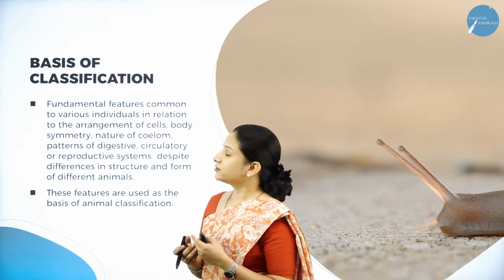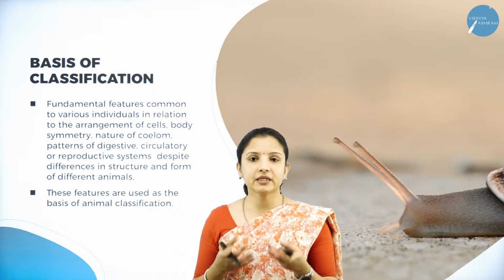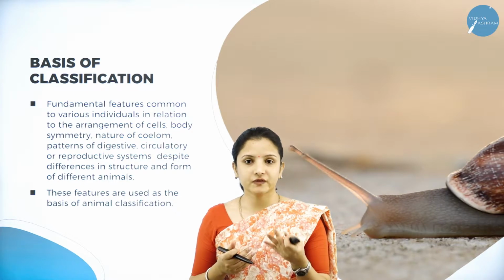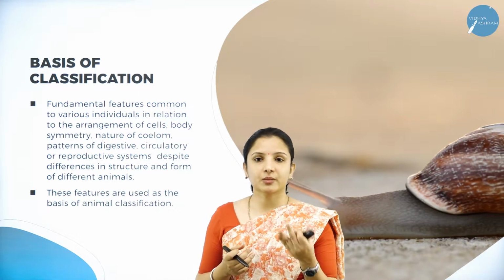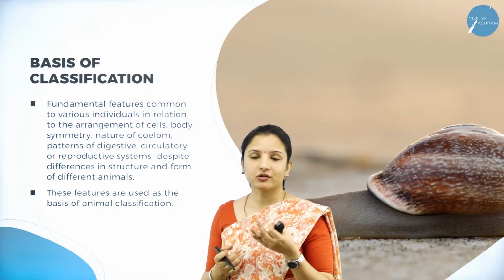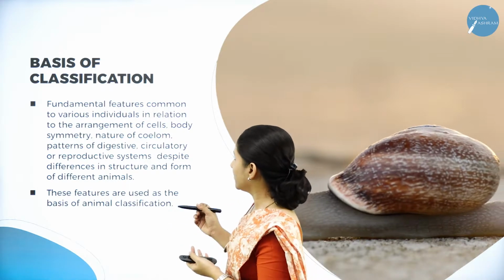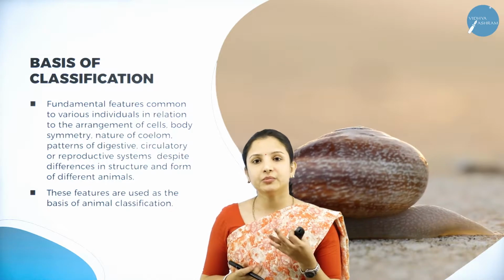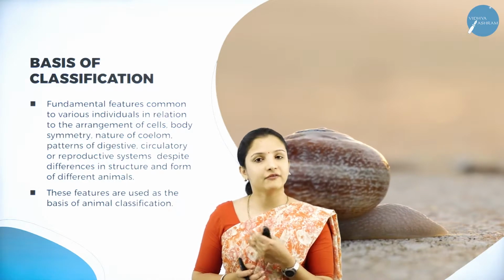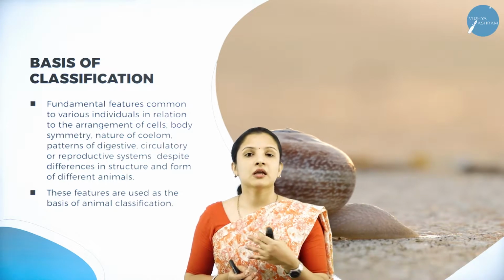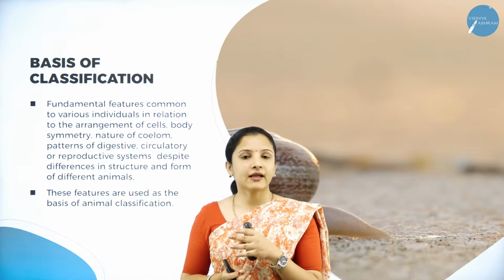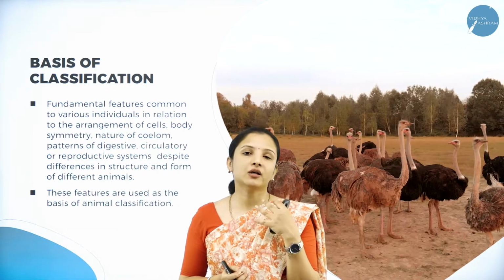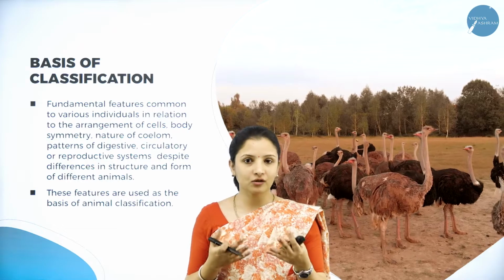So, animals, you know that some of the fundamental features or some of the general characters that are present or general structure or the features that are present in an animal, they are common to various individuals. Say for example, I can say the animals, some have 4 legs, they have a tail, they have the notochord and they have this skin that is covered by hair. So all those are the common features.